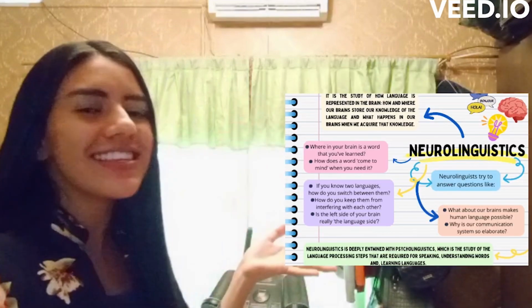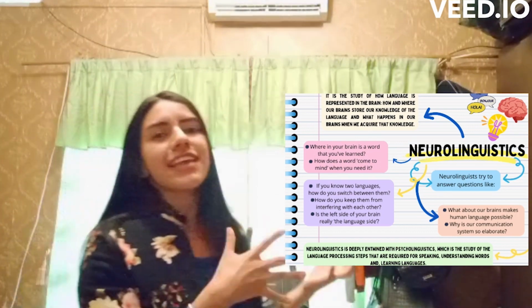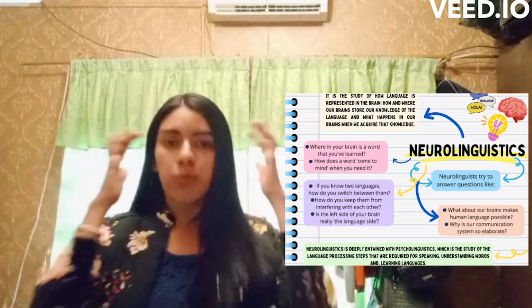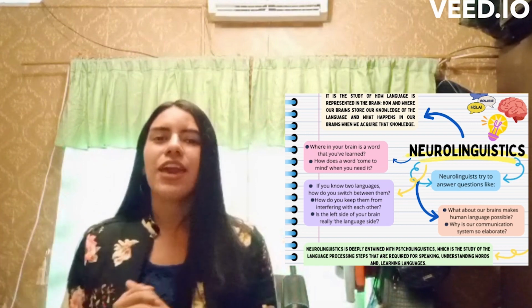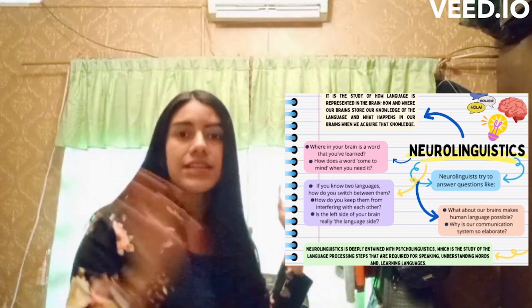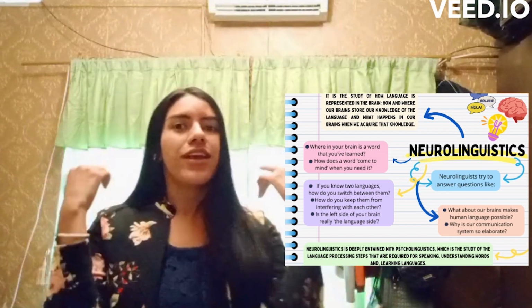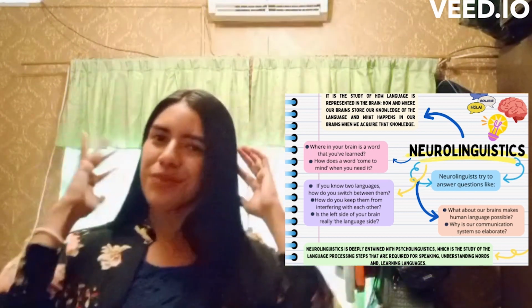Now it's time to talk about neurolinguistics, and this brainstorm will help us to get specific information. This is the study of how language is represented in the brain, that is, how and where our brains store our knowledge of the language and what happens in our brains when we acquire it. Neurolinguistics tries to answer the following questions. For example, what about our brains makes human language possible? Why is our communication system so elaborate? Where in your brain is a word that you have learned? And how does this word come to mind when you need it?